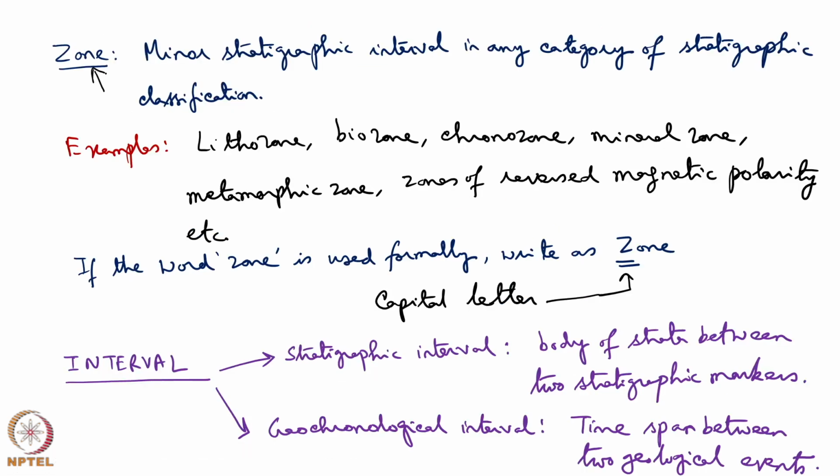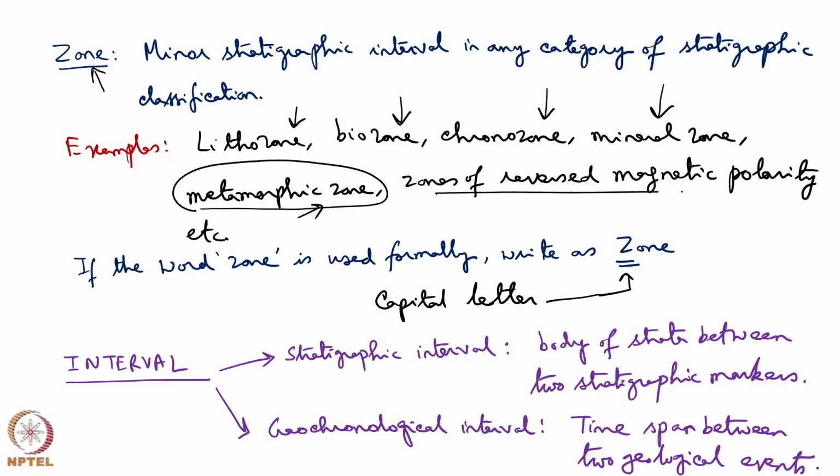The word zone is a minor stratigraphic interval in any category of stratigraphic classification. For example, lithozone in lithostratigraphy, biozone we are going to see in biostratigraphy, chronozone we are going to see in chronostratigraphy, mineral zone, metamorphic zone. This term metamorphic zone will come in the metamorphic petrology books. Zones of reverse magnetic polarity, this I will be covering in magnetostratigraphy.